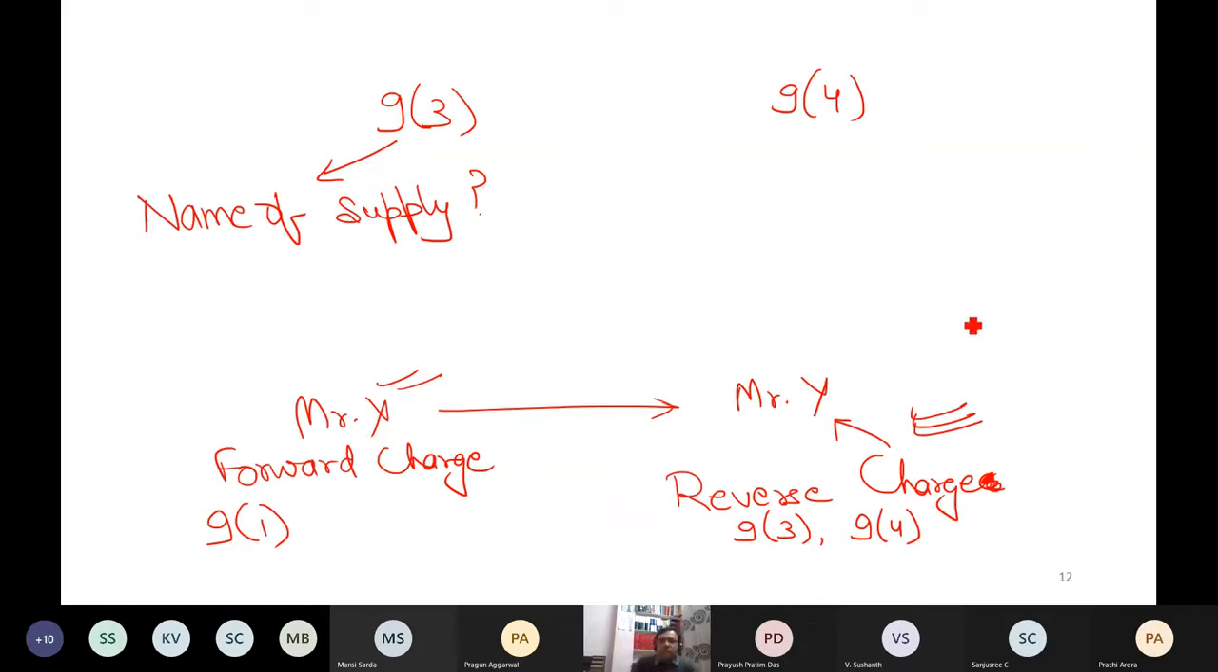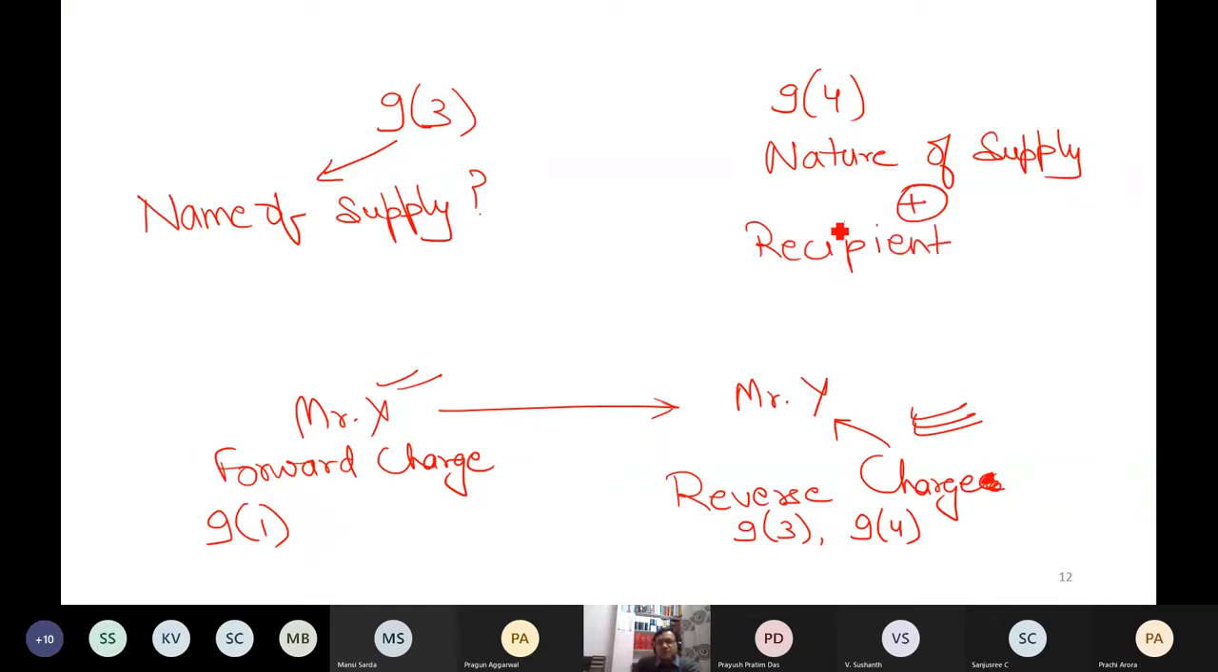Now in 9.4, government will tell me what? Name of supply as well as who is the recipient. Government will tell that this should be the recipient. If these two conditions are there, then it is reverse charge under section 9.4. If only name of supply is there, then it is reverse charge under section 9.3.